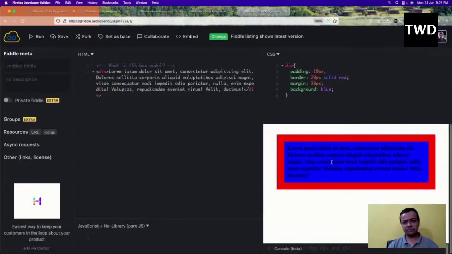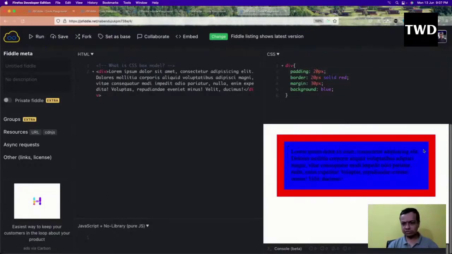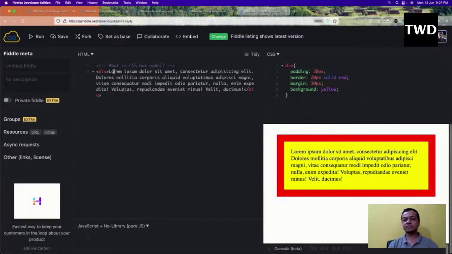Okay, that is there. And what is padding? Padding is everything which is wrapping the content. If I have a bit more padding, the padding is what wraps the content. This color should actually be yellow, because I'm not able to read the text. Okay, so this is there like this. And for the border, you can see the border is this 20 pixels solid red all the way around. Margin is the space between two different elements. See, it is 30 pixels from here, and that is there.